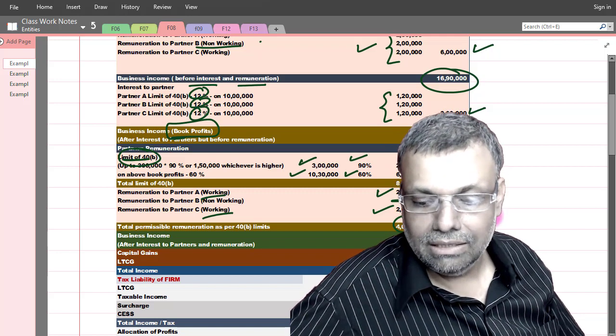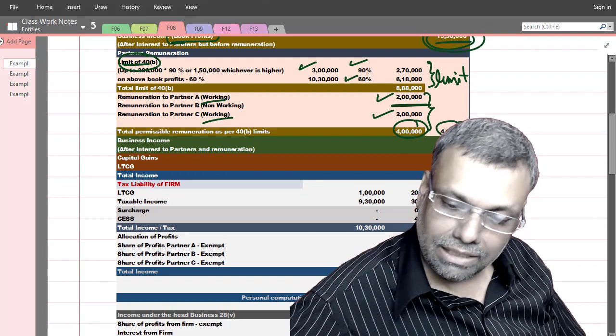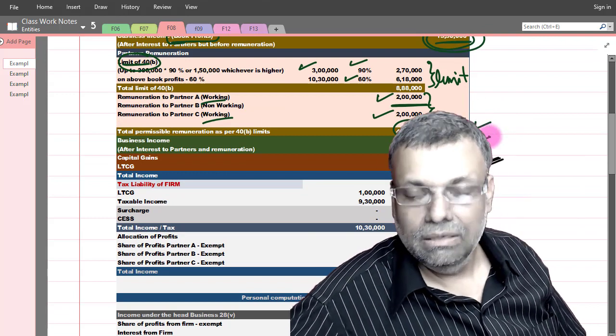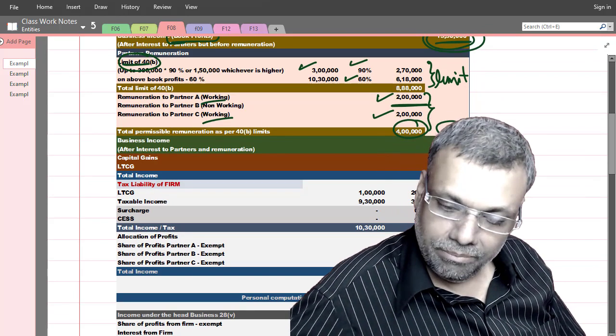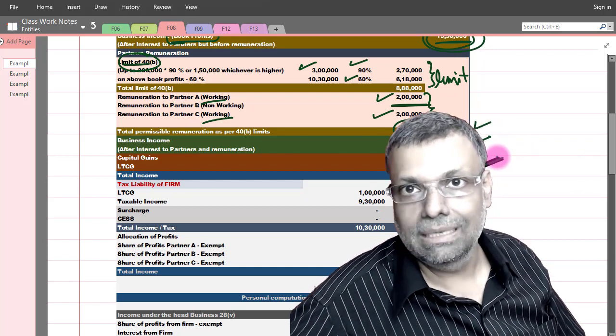So the entire 4 lakhs I will get the deduction on account of remuneration. Okay. And after that, I will get the business income. Okay. Please copy down this particular entire example. And after that particular business income, that capital gains point always comes because it is a separate head.